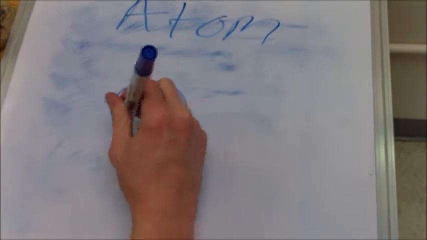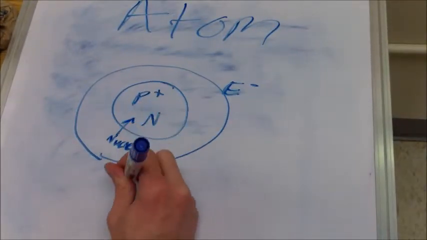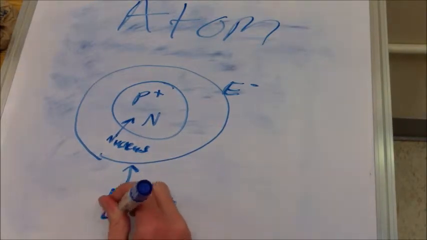Atoms are made of three types of particles: protons, neutrons, and electrons. These particles all contain a different charge. Protons have a positive charge, neutrons have a neutral charge, and electrons have a negative charge.